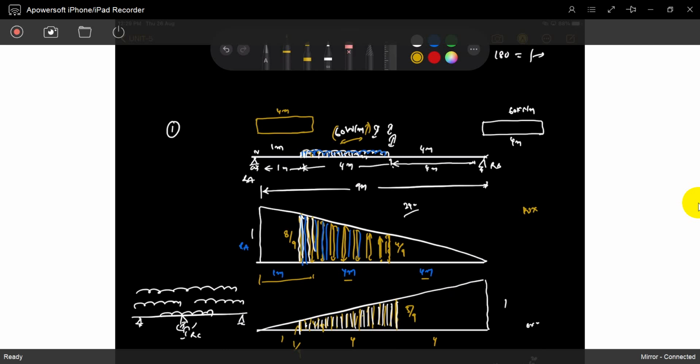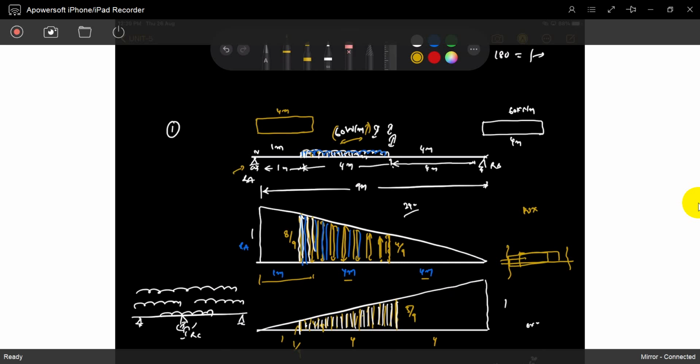See, when the culvert is there, I can call this a culvert. When the truck enters and is exactly in this position, RA may be maximum. So we have to design for that force. RA is maximum when the truck is placed starting at A and extending exactly 4 meters, which is its length.